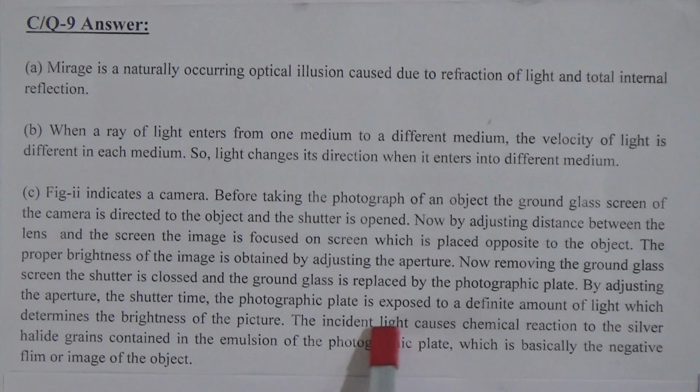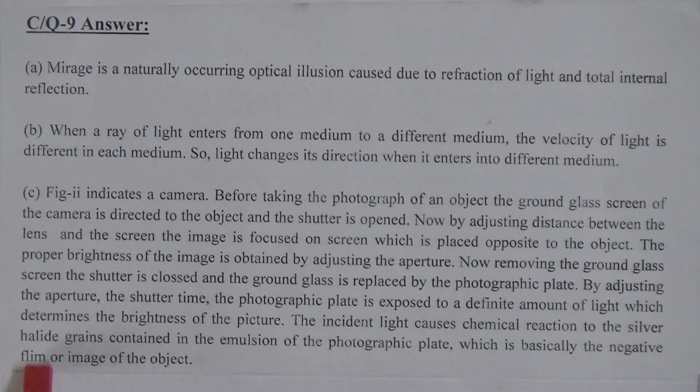The incident light causes a chemical reaction in the silver halide grains contained in the emulsion of the photographic plate, which is basically the negative film or image of the object.